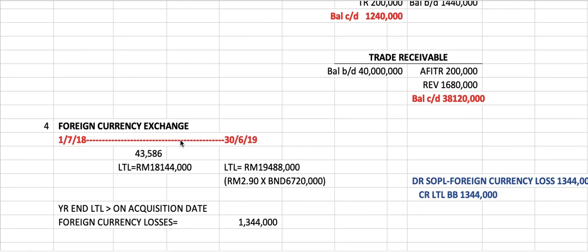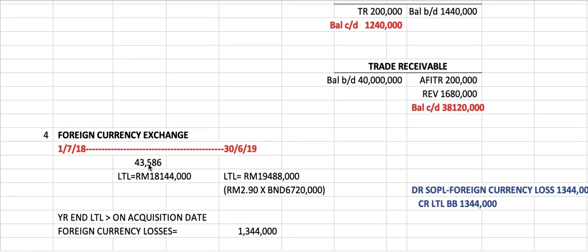So the spot rate on that date was 2.7, equivalent to BND 1. So in Brunei currency, it is 6.72 million, but after you have converted it to RM by multiplying with 2.7, it is shown in your trial balance as RM 18.144 million. You can find that 18,144 in the trial balance, long-term loan from Bank of Brunei.